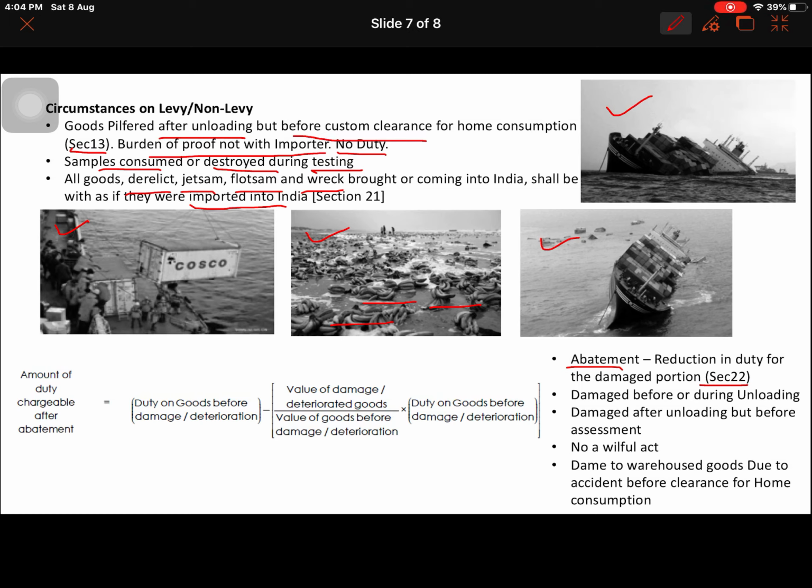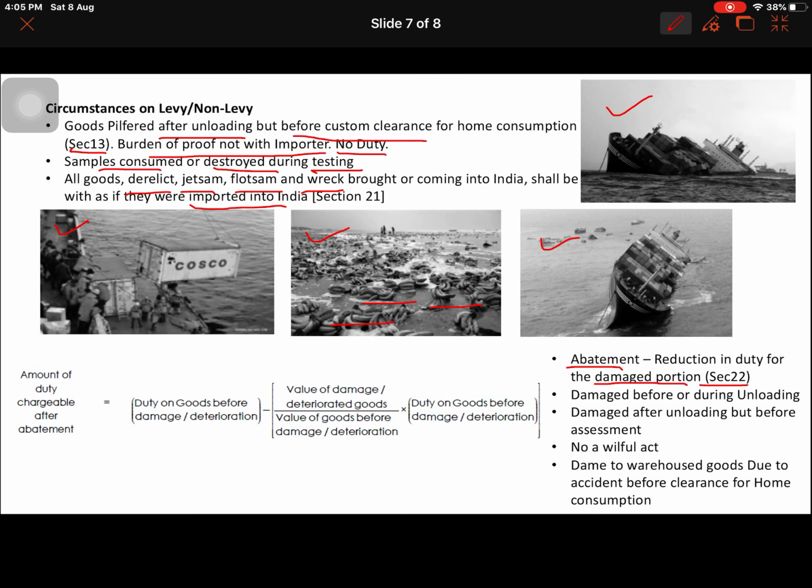Abatement is nothing but reducing your duty liability because a certain part of the goods has been damaged, or it has been stolen, or the four cases: derelict, jetsam, flotsam, wreck, which we saw earlier. So for all these, we are reducing the original duty liability, and that reduction is called abatement.